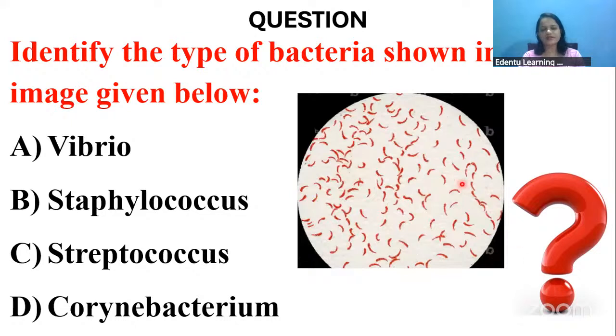Next question: identify the type of bacteria shown in the image given below. Is it Vibrio, Staph, Strep, or Corynebacterium? You can readily rule out Staph and Strep because we had already discussed them. Yes, it's Vibrio, with pink-colored, comma-shaped bacteria. That is a characteristic feature of option A, Vibrio.